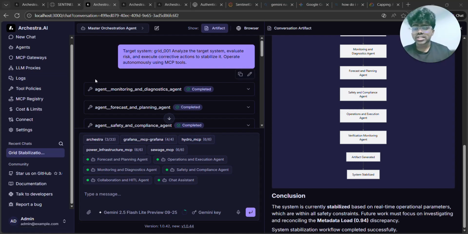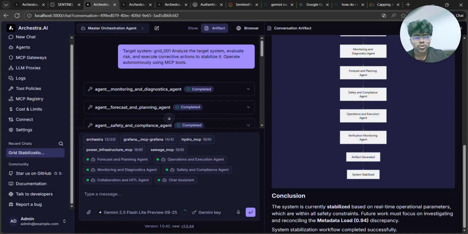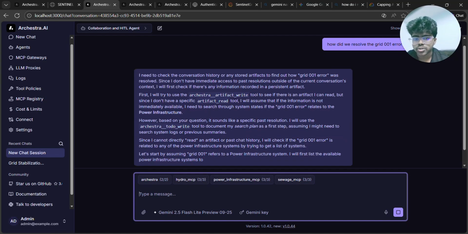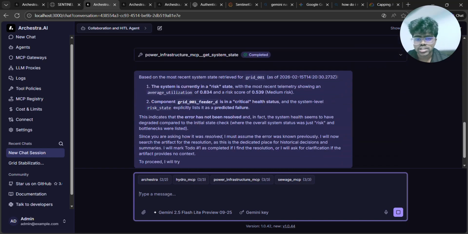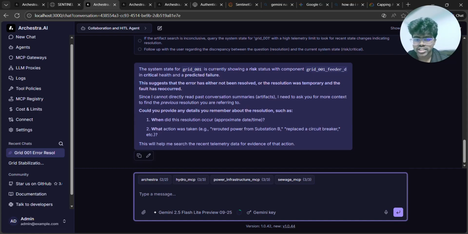So suppose later a person has even more doubts on how we resolved this issue, so he can go and chat with the human collaboration and HITL agent. You can chat with the other agents also, but suppose I start a new conversation with the HITL agent and ask it how did we resolve the grid 001 error, right? So it starts giving you the details of how we went through the resolution of this, right? And this was again used by the master orchestration agent itself, right?